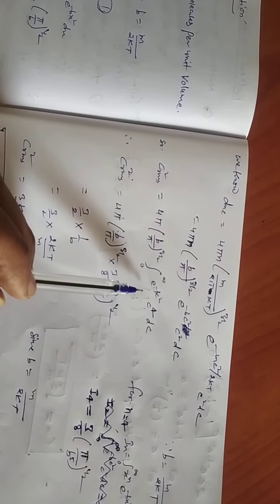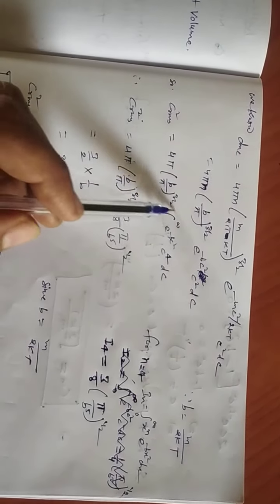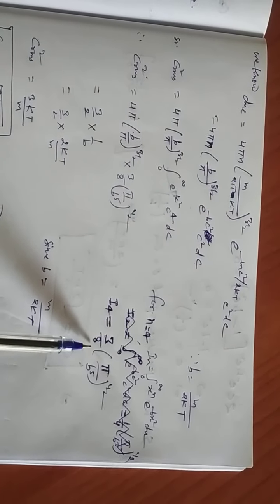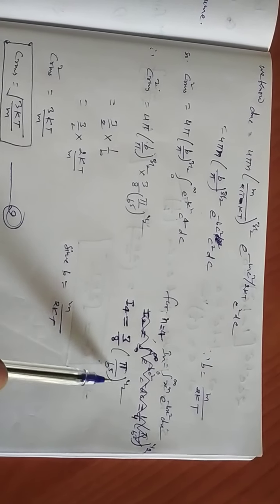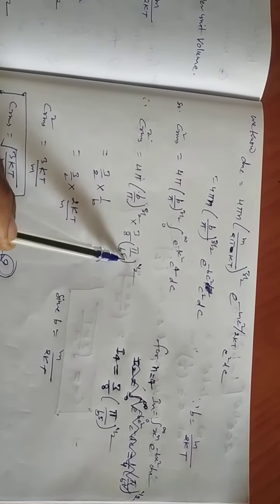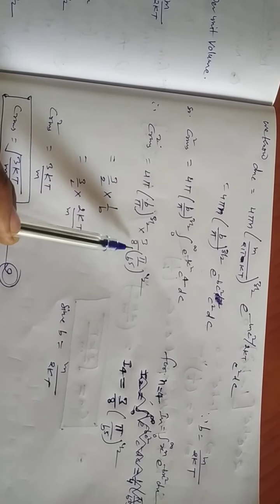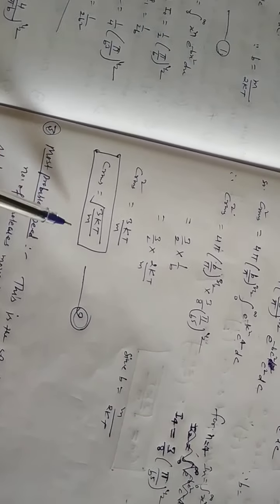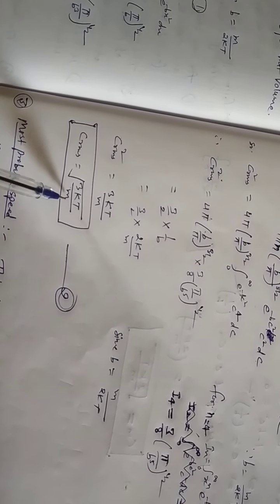we try to find out the integration of this equation for n equals 4, and for n equals 4, the integration of this equation is directly written as 3 by 8 pi upon b to the power 5, under root 1 by 2, and by solving this we can write it as 3 by 2 times 1 upon b. By putting the value of b, we can finally find this equation, which means C_RMS, root mean square velocity, is equal to under root of 3kT upon m.